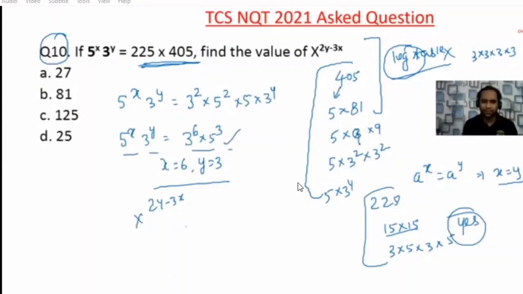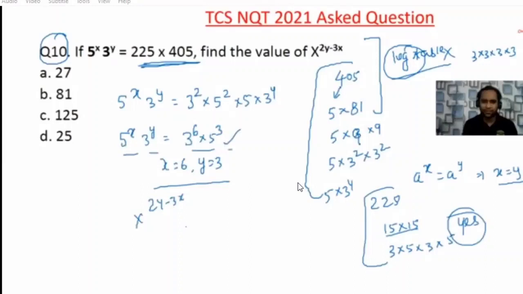Okay, so there is a mistake here, and I'm sorry for that. I'm not going to edit this. So 5 is here and 5 is here. So x will become equal to 3 and y will become equal to 6.